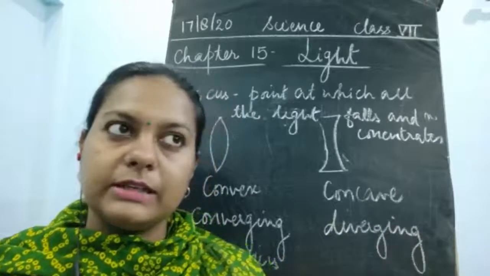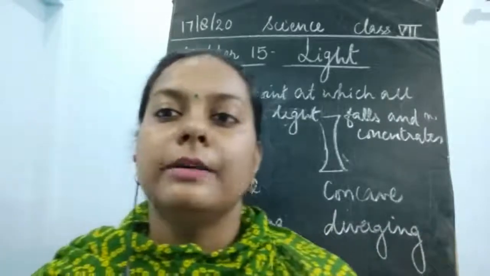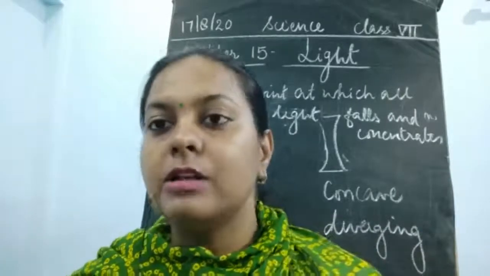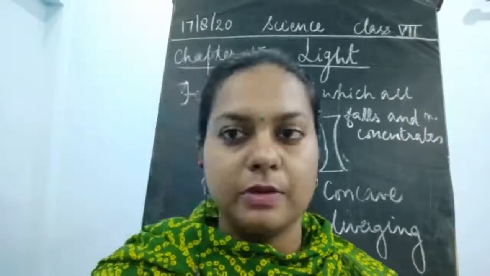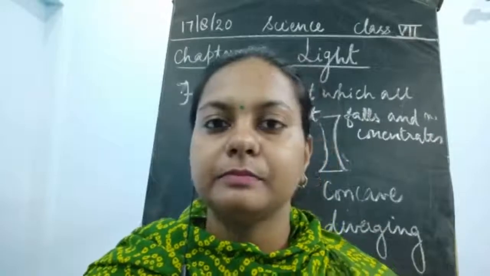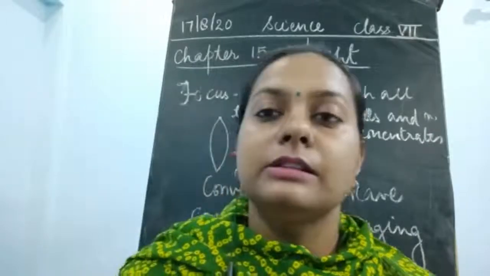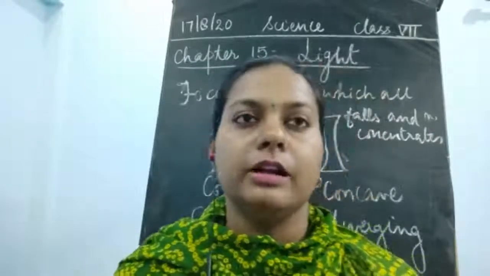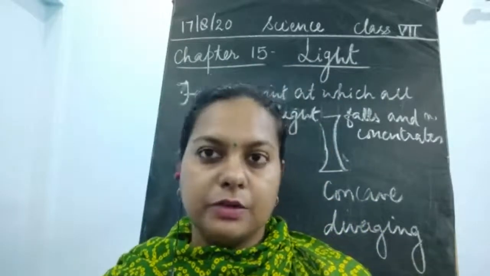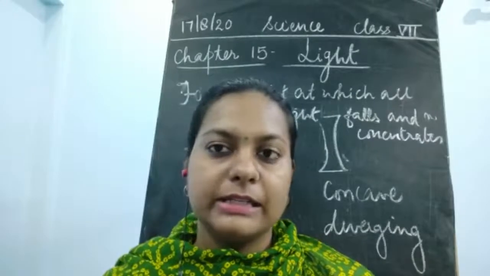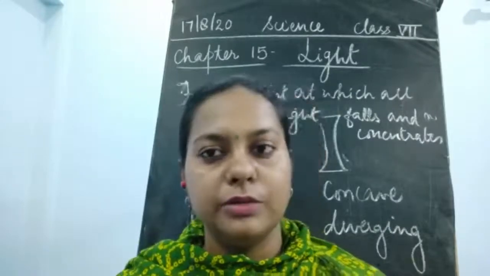Please understand the way by which light gets bounced is because of mirrors, and that follows laws. Even these laws are not in your 7th class, so I'll discuss this in the next class when you reach class 8th.